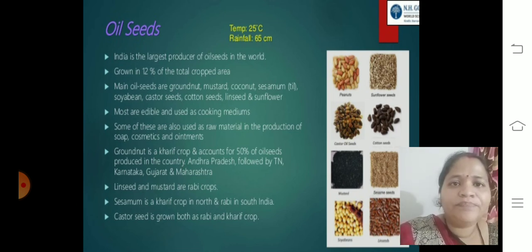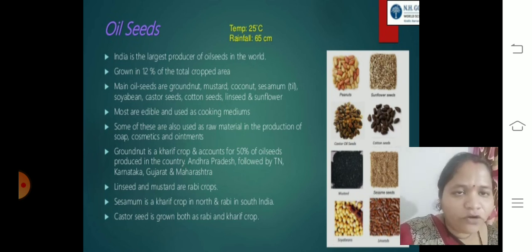Next is oilseeds. India is the largest producer of oilseeds in the world, grown in 12% of the total cropped area. The main oilseeds are groundnut, mustard, coconut, sesame, which is also called til, soybean, castor seeds, cotton seeds, linseeds and sunflower. Most are edible and used as cooking medium, and some are also used as raw material for soap, cosmetics and ointments.